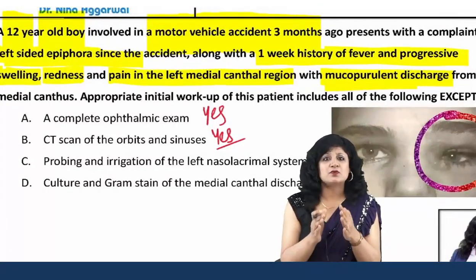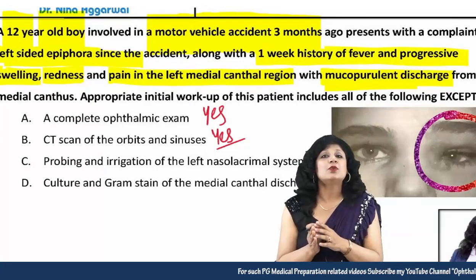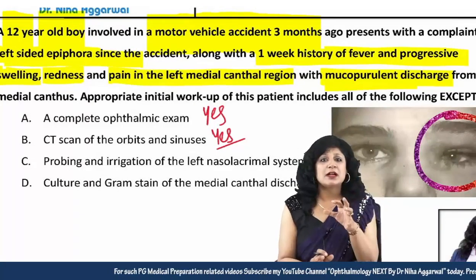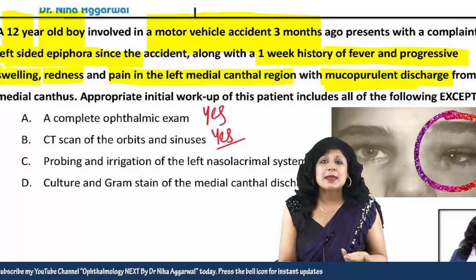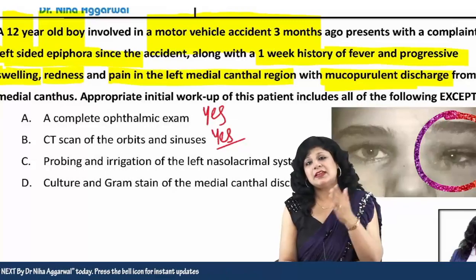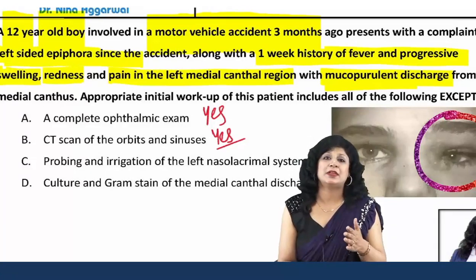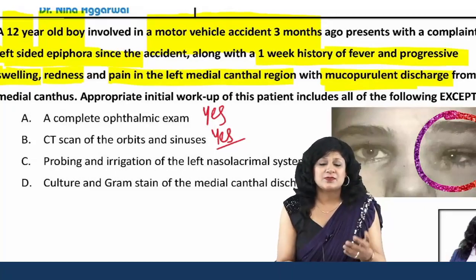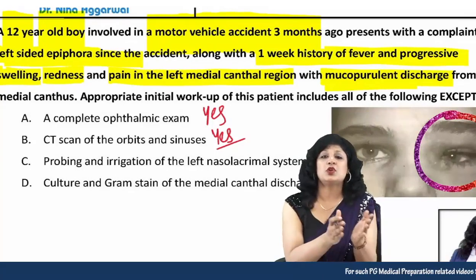This is what we teach: when there is a case of trauma, after the initial workup and the complete ophthalmic examination, you are going to progress to imaging. If you remember the recent discussion on proptosis in the ophthal radio integration, after every clinical scenario we discussed the imaging. So you have to do it.